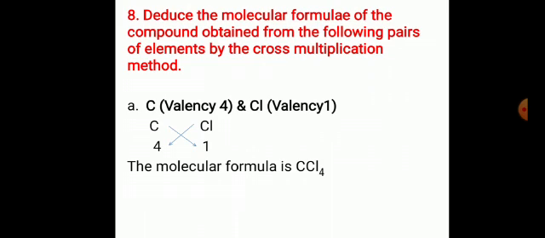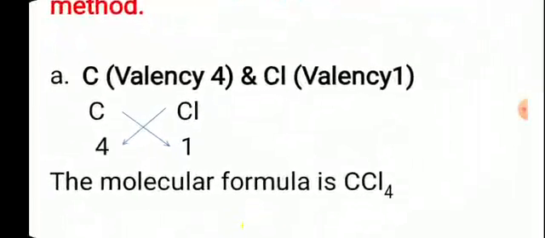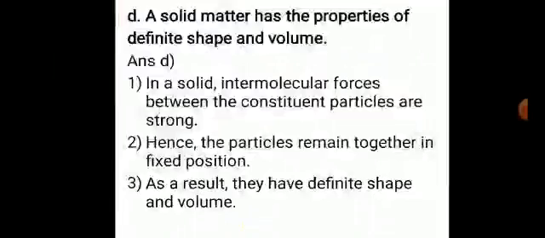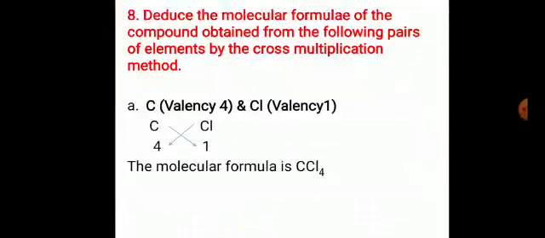Question number 8. Deduce the molecular formula of compound obtained from the following pairs of elements by cross multiplication method. Carbon has valency 4, chlorine has valency 1. So we have to write down the molecular formula from their valencies. Carbon is multiplied by 1 and chlorine has to be multiplied by 4. So CCl4 is the molecular formula of carbon tetrachloride.